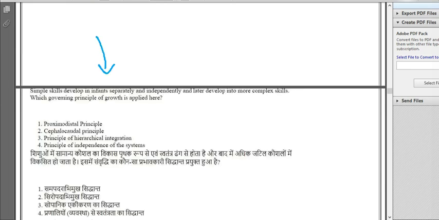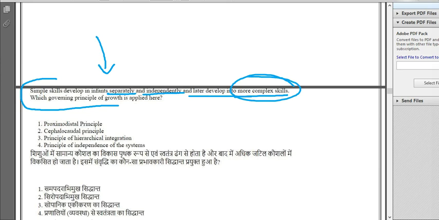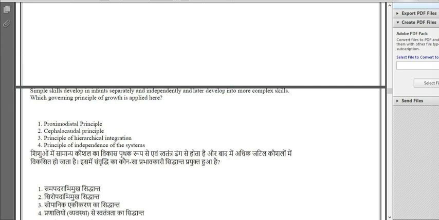Next question, question number 7. Simple skills develop in infants separately and independently and later develop into more complex skills. Which governing principle of growth is applied here? What should be the correct answer over here? It should be option number 3, principle of hierarchical integration.